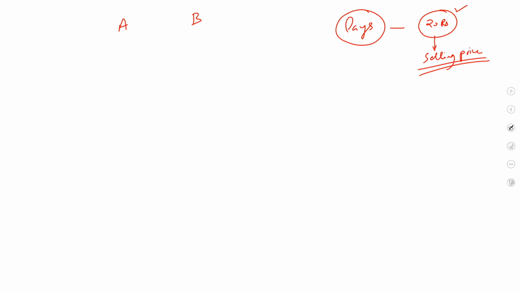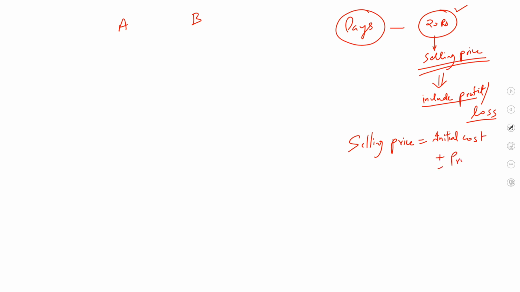Always remember, the selling price would include the profit or loss. Yes. So selling price would always include the profit as well as loss. So can I say that selling price is nothing but initial cost or the cost of manufacturing plus minus profit or loss. This concept has to be remembered because this is what the students mistake.